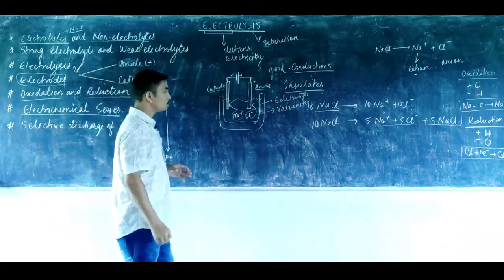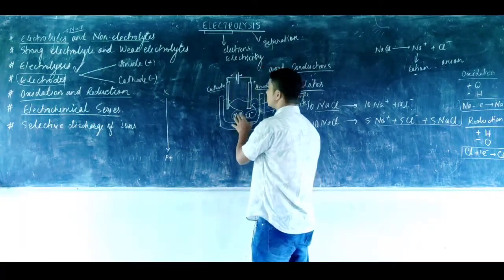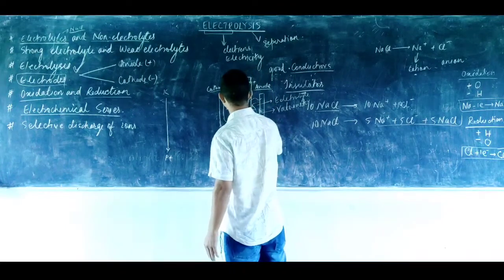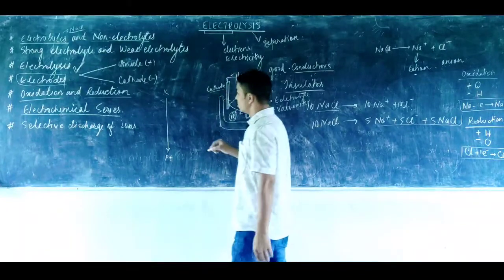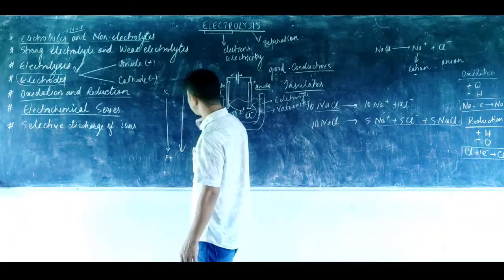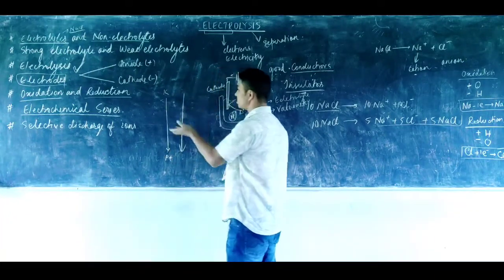And then during the process of electrolysis, what happens if in an electrolyte we have a platinum ion as well as a potassium ion? These metals are arranged in such a way that as we go down the series, the chance of getting discharged at the cathode is maximum.